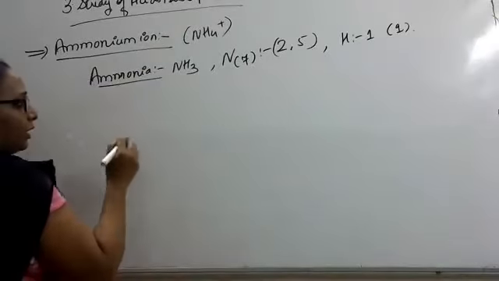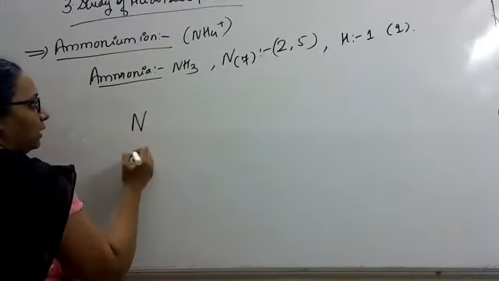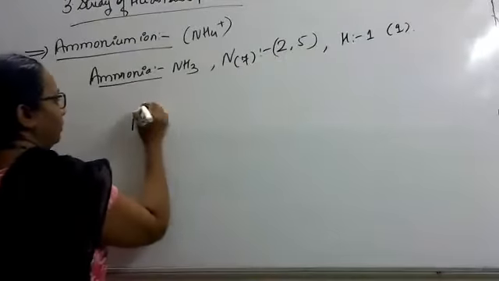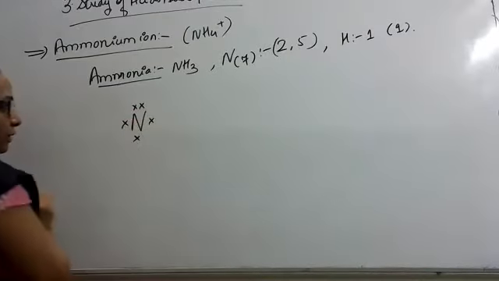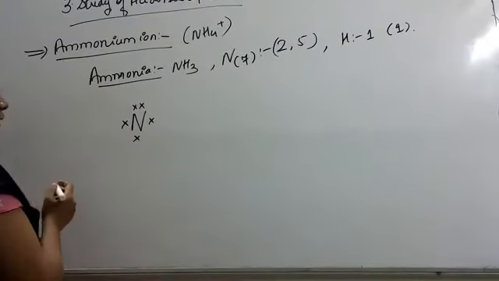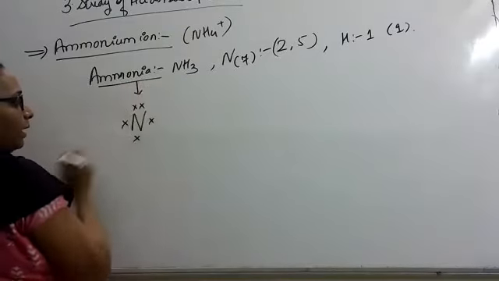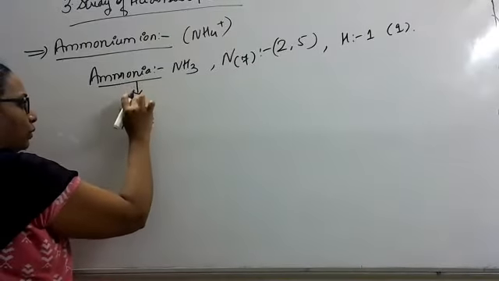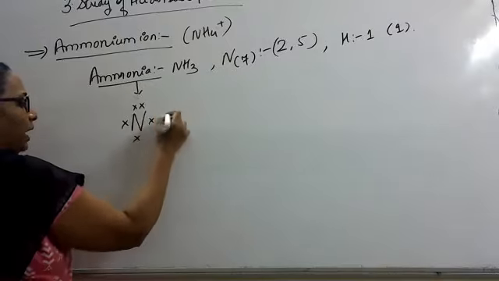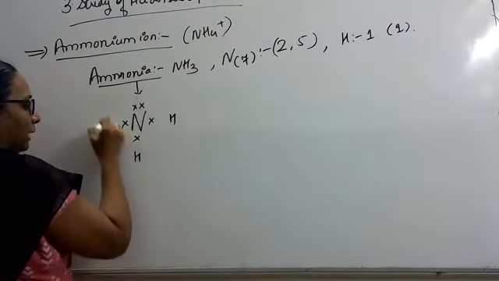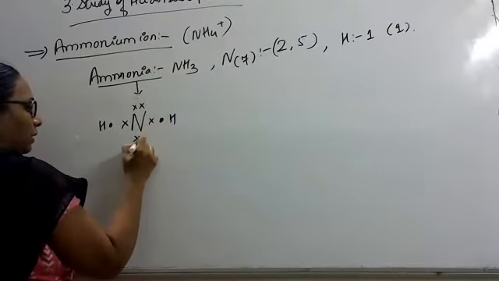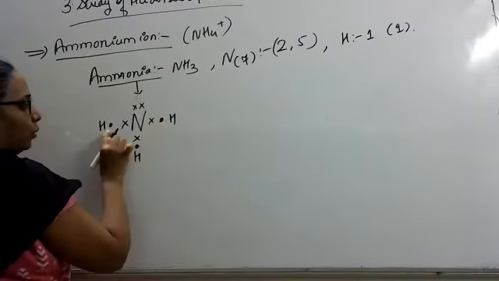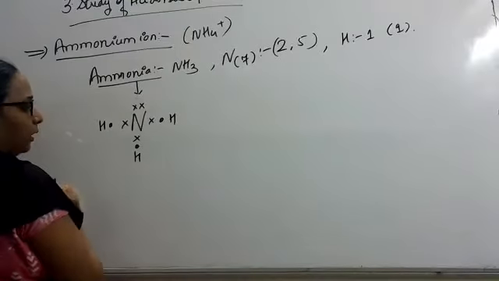Now we will draw the electronic structure of ammonia. Nitrogen has 5 electrons: 1, 2, 3, 4, 5. They are forming ammonia. Nitrogen is going to share electrons with hydrogen atoms, one electron from each hydrogen.